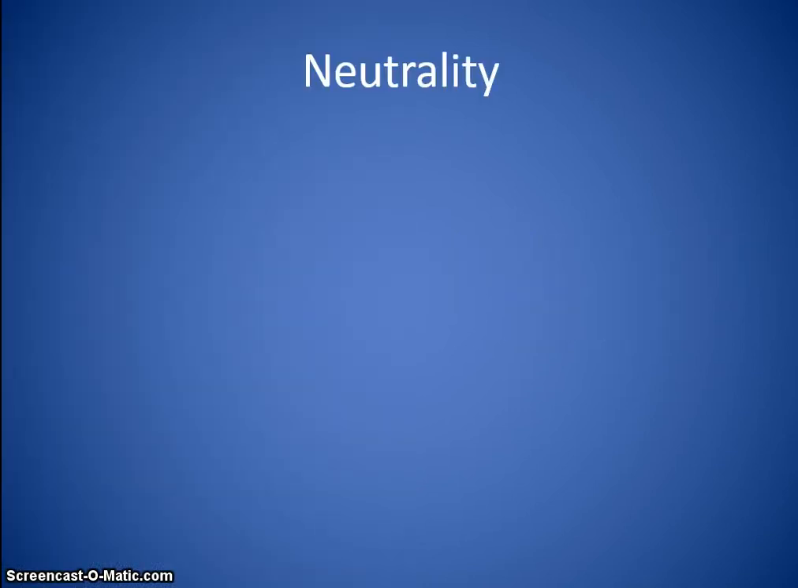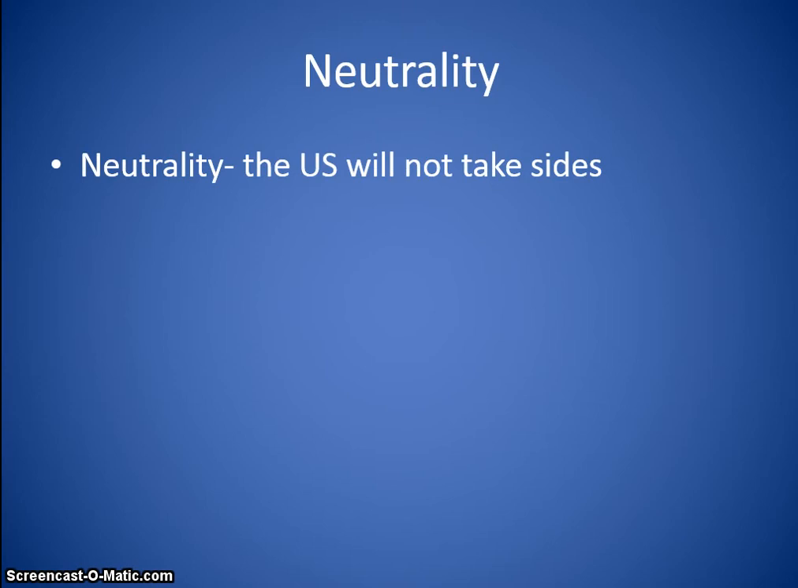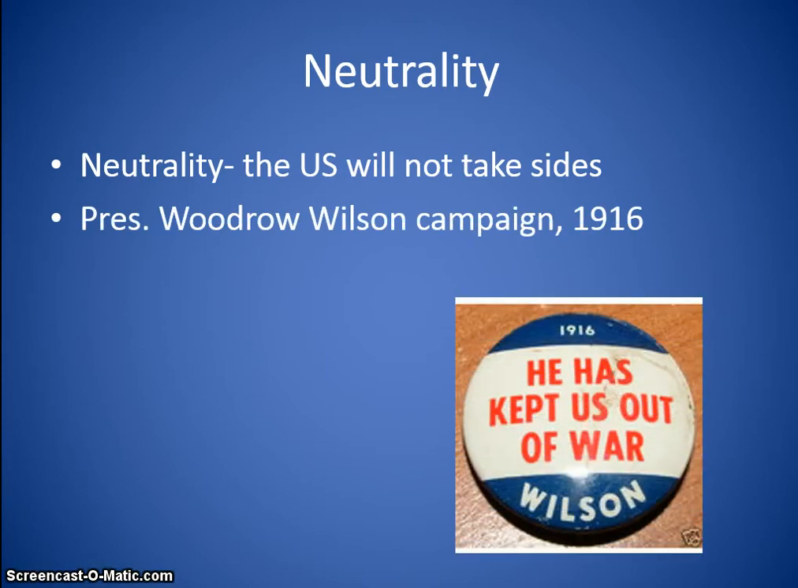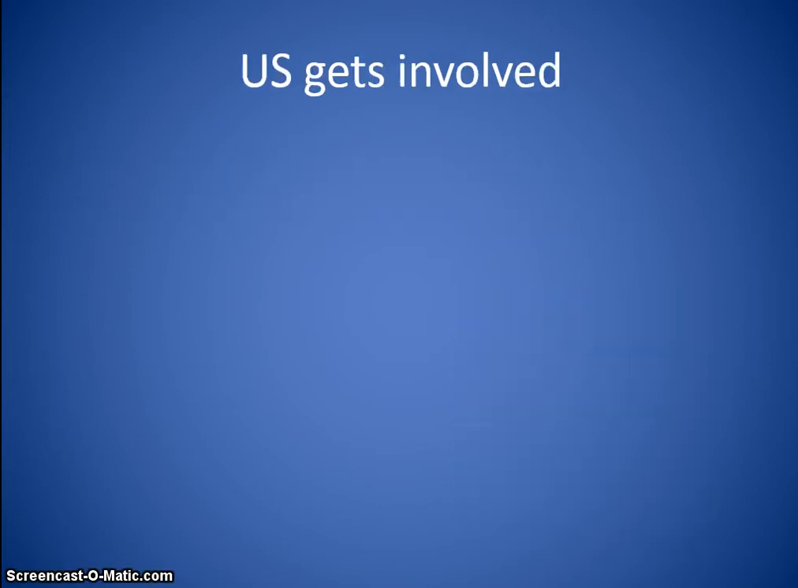At the beginning of the war, the United States was pledging to be neutral. Neutrality means that the United States will not take sides, that we are not with the Germans, we're not with the British. President Woodrow Wilson campaigned in 1916 that he kept us out of the war. He has kept us out of war. That is Woodrow Wilson's campaign, and based on that, he got reelected.